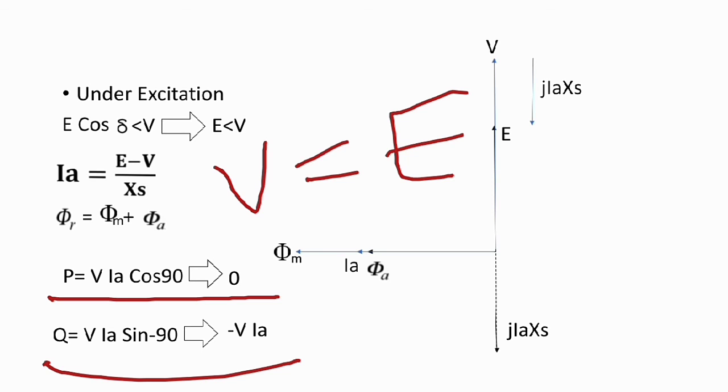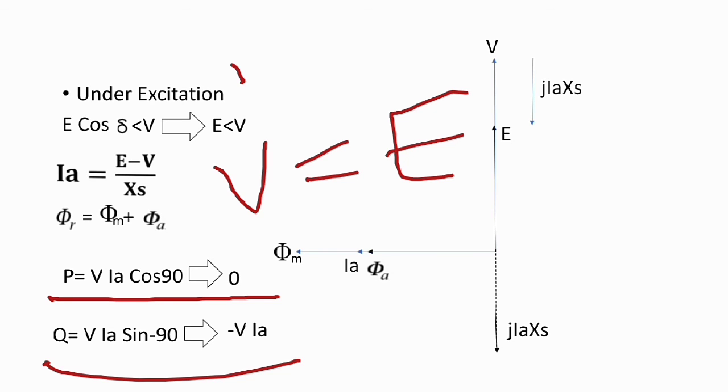So we have to reduce the main field flux, and the armature flux opposes the main field flux. In this way the resultant flux will be constant. In over excitation there is delivery of reactive power, the value of Q is positive, as I have seen.